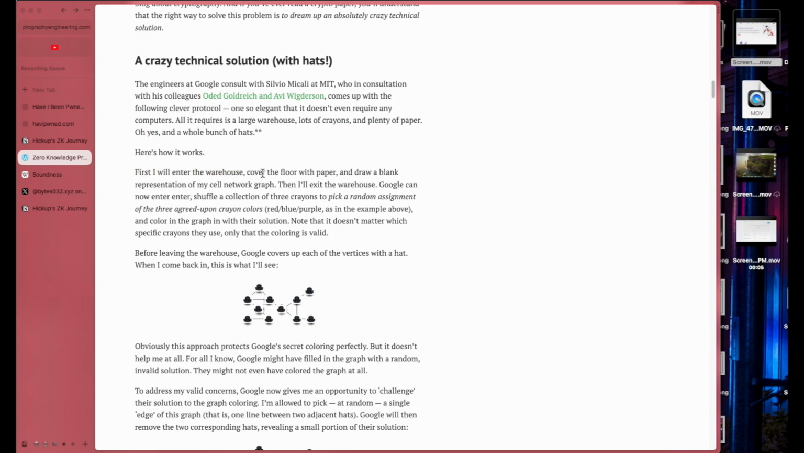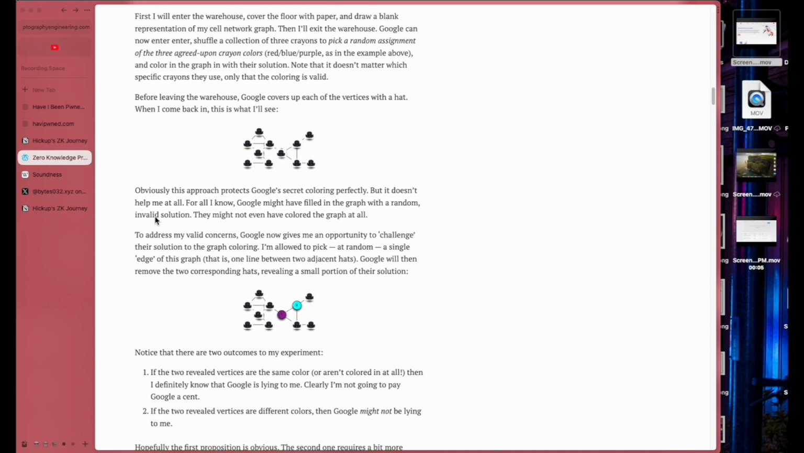First, I will enter the warehouse, cover the floor with paper and draw a blank representation of my cellular network graph. Then I'll exit the warehouse. Google can now enter and shuffle a collection of 3 crayons to pick a random assignment of the 3 agreed upon crayon colors. Note that it doesn't matter which specific crayons they use, only that the coloring is valid. Before I leave the warehouse, Google covers up each of the vertices with a hat. When I come back, oh, okay.